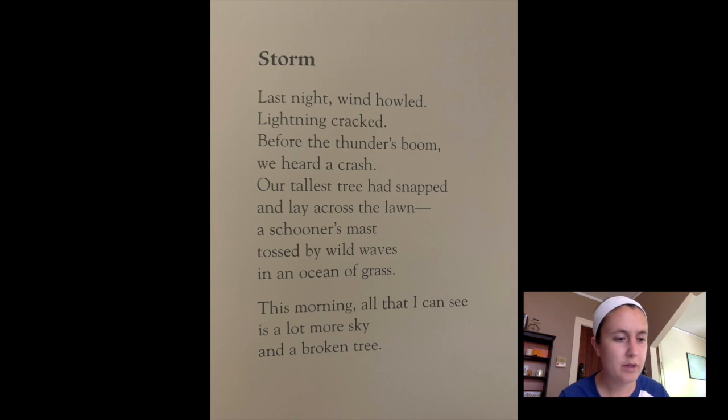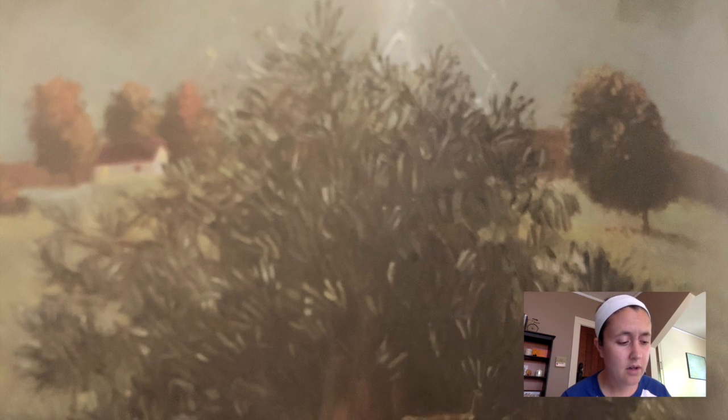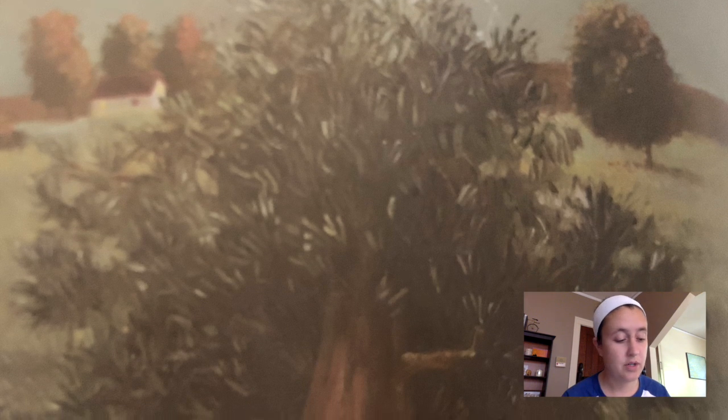So let me give a little bit of a reread. Let me try one more time. Here we go. Storm. Last night, wind howled, lightning cracked. Before the thunder's boom, we heard a crash. Our tallest tree snapped and lay across the lawn. A schooner's mast tossed wild waves in an ocean of grass. This morning, all I can see is a lot more sky and a broken tree.